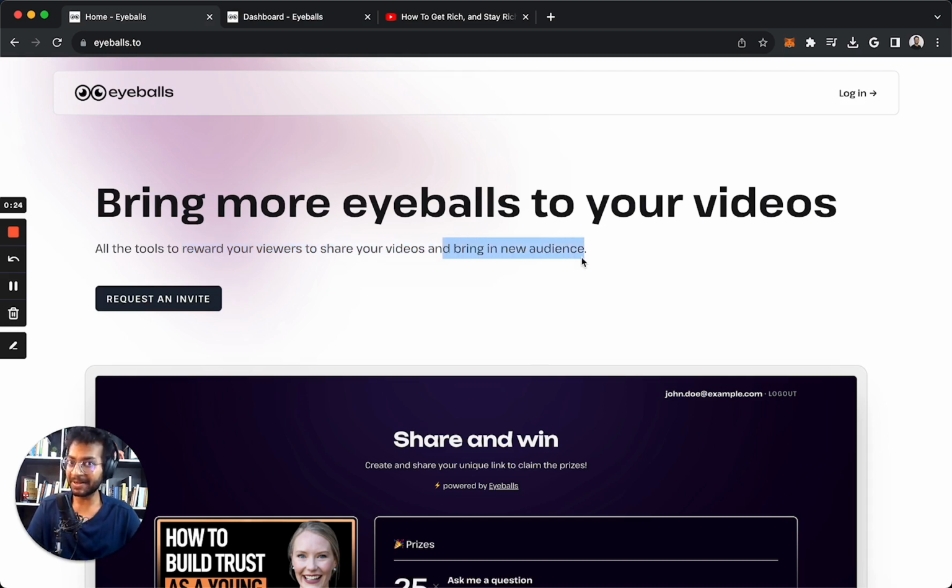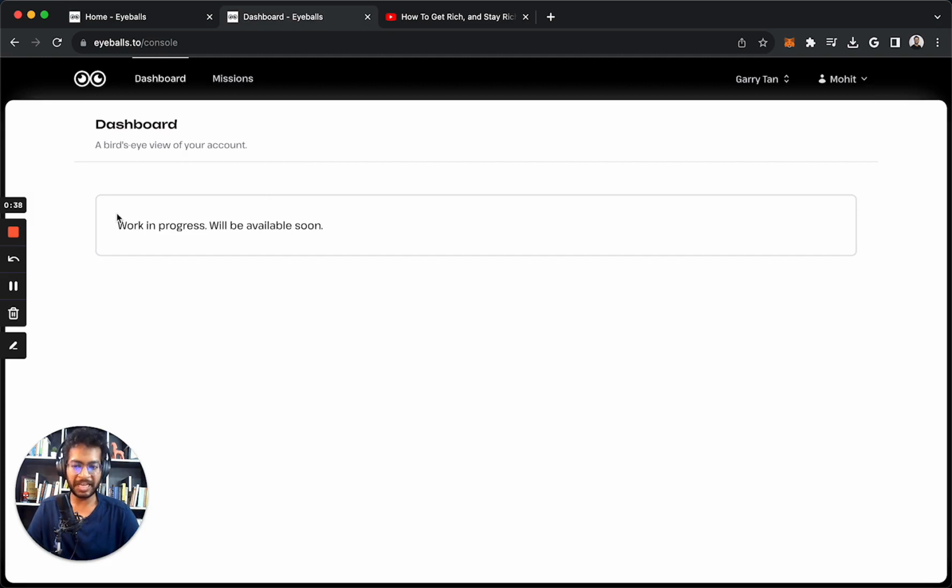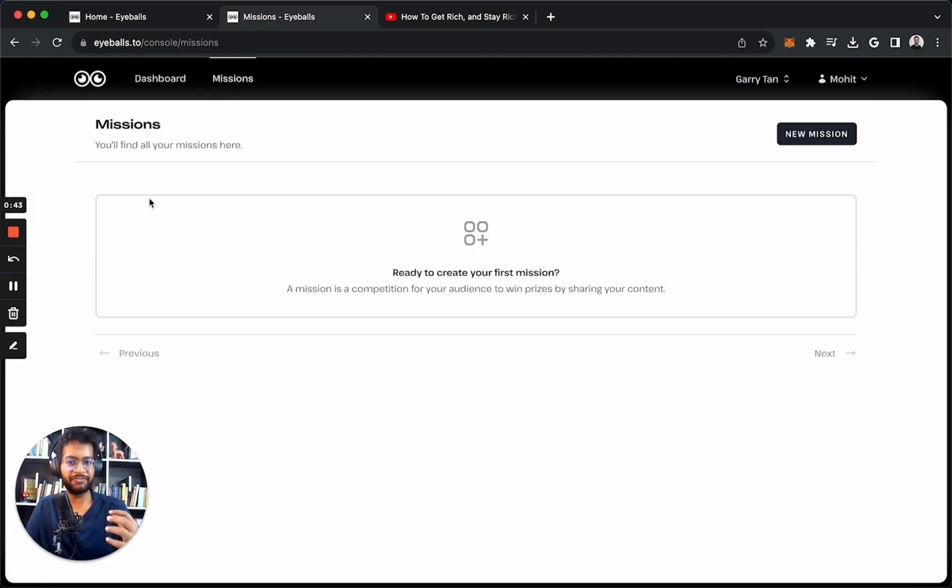It's very simple. I'm in the dashboard. Dashboard itself is work in progress. But yes, the core of Eyeballs is this screen, which is missions. A mission is like a competition for your audience to gather as many shares, as many external views as possible, and the top n number of people will win some reward.